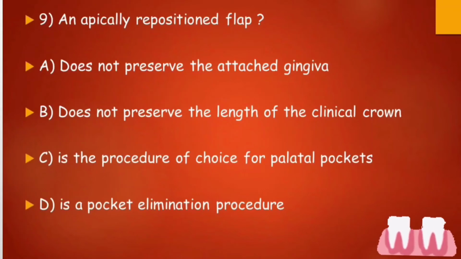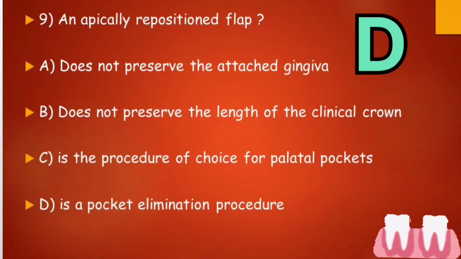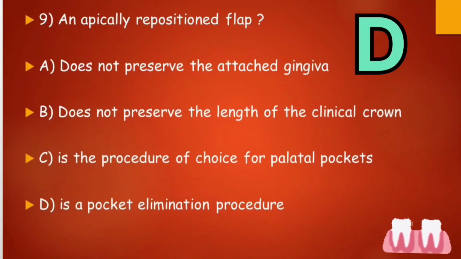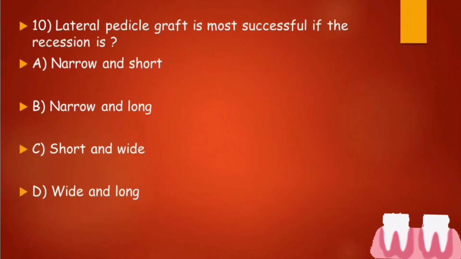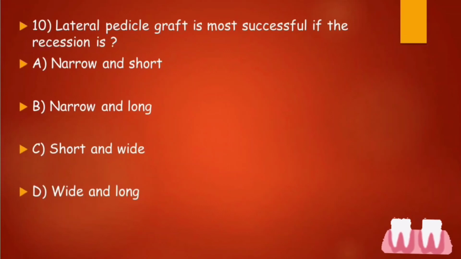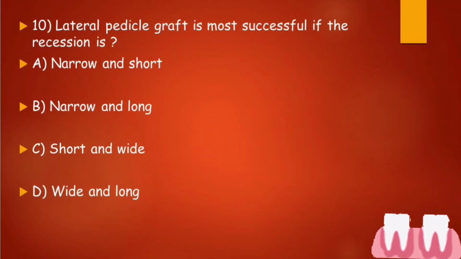An apically repositioned flap. The right answer is option D, that yes, it is the procedure of pocket elimination. Last question goes on your screen. Lateral pedicle graft is most successful if the recession is option A, narrow and short, option B, narrow and long, option C, short and wide, option D, wide and long. What do you think? What will be the right answer to this question?